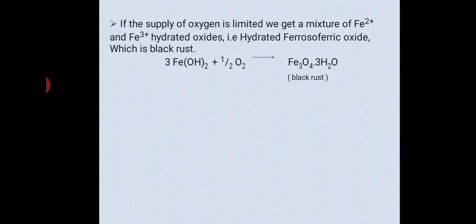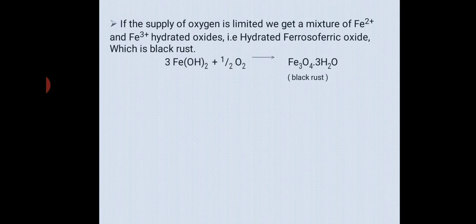If the oxygen supply is more, then we form ferric hydroxide, ferric oxide in hydrated form. Otherwise, if the oxygen supply is less, then we get Fe3O4·3H2O, which is black rust, or ferroso-ferric oxide, or FeO·Fe2O3. It is a mixture of FeO and Fe2O3, a mixture of ferrous oxide and ferric oxide. So this was the electrochemical theory of corrosion with an example.